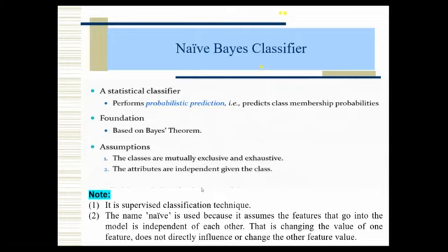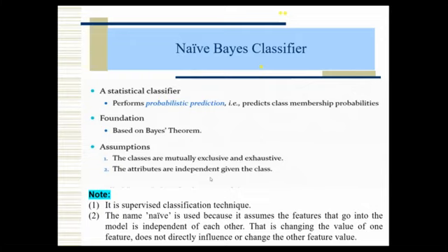Here we can see the assumptions. The attributes are independent. Whatever attributes, that means values of the tuples, that means each record, are independent. That means there is no correlation. And the classes are mutually exclusive and exhaustive. What is the meaning? Mutually exclusive means for each record we have to assign only one class. What is exhaustive?